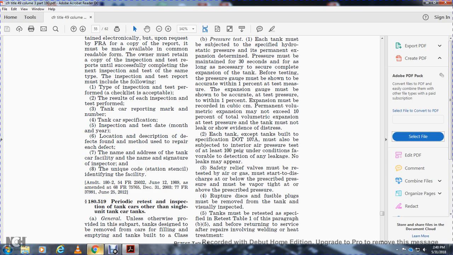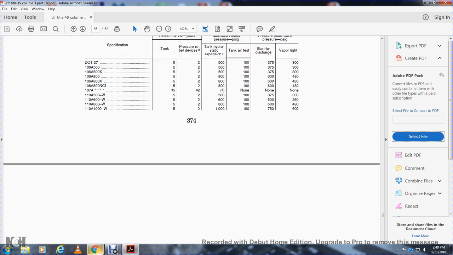Alright, 3. The safety relief valves must be retested. The air or gas must start to discharge at or below the prescribed pressure. They must be vapor tight at pressure below the prescribed pressure. Ruptured discs and fusible plugs must be removed from the tank and visually inspected, and the tanks must be retested as specified in retest table 1, paragraph B5, before returning to service after repairs involving welding and heat treatment.